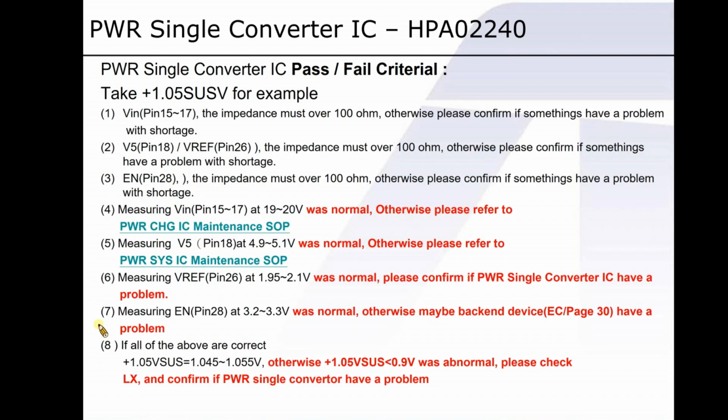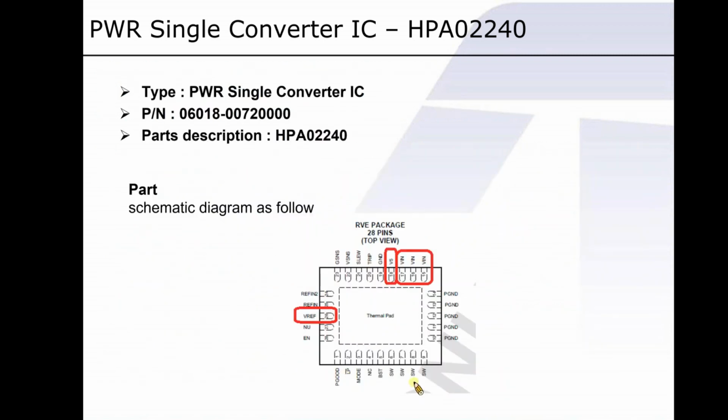Move on to stage 7. The enable pin couldn't work until EC delivers the signal to it. So basically we could say that the enable pin and EC go hand in hand. Therefore, once EC is found abnormal, please go to check LX or called SW.